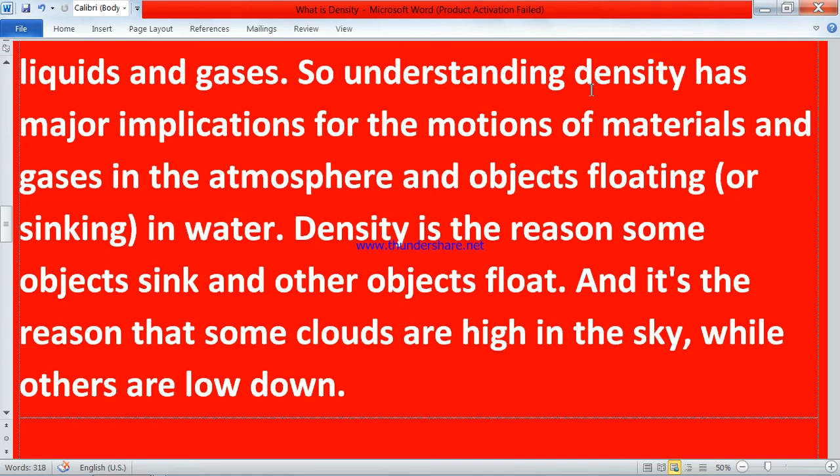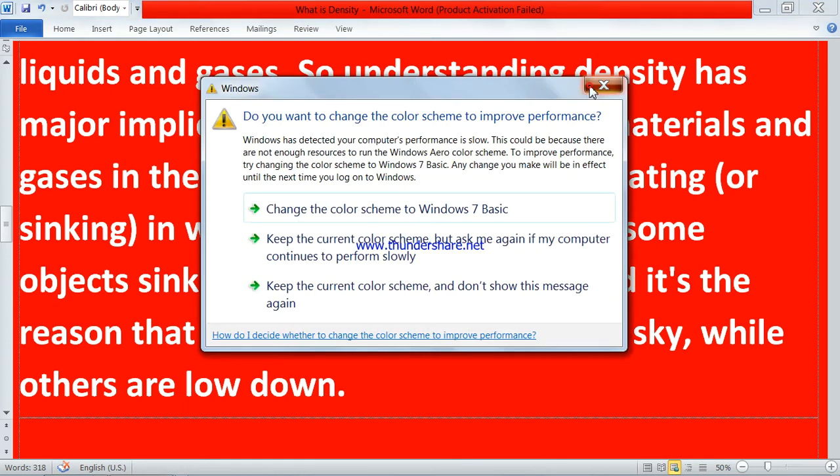Clouds with less density go higher in the sky because they are lighter, they float with air, and clouds with more density go low. Many people in hilly regions must have seen clouds come into their house. Why does this happen? Only because of their density. If all the clouds had equal density, they would all be at the same height, but it is not so. Many clouds have a density of 1000 kg per meter cube, many have 900 kg per meter cube, and different clouds have different densities.